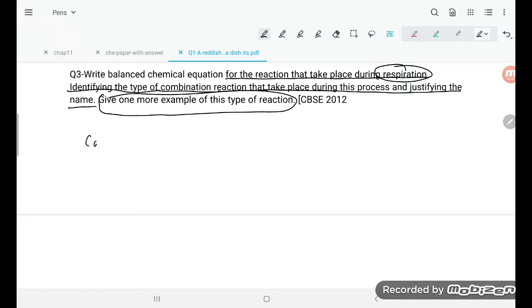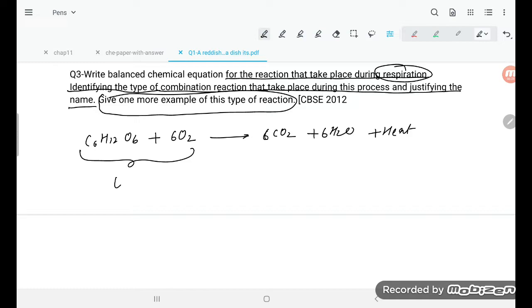So what is happening, student? C6H12O6. This is not the photosynthesis. Some students write the photosynthesis reaction, that will be wrong. So glucose is oxidized to CO2 and water molecule, and plus heat is going to form. So these two are combining, so this is called combination. And heat is releasing, that is exothermic. So this is what type of reaction, student? Exothermic combination reaction.